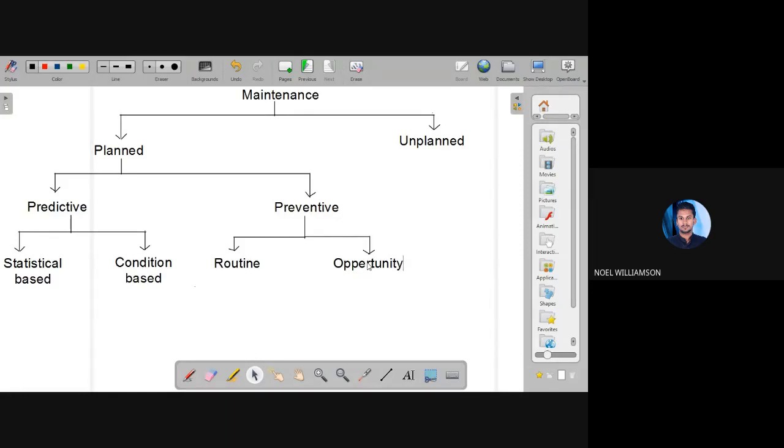Unplanned maintenance means it is working at some point of time, then the material fails or the process fails. At that time, we do some repair works and carry out the maintenance. That type of maintenance is unplanned maintenance.